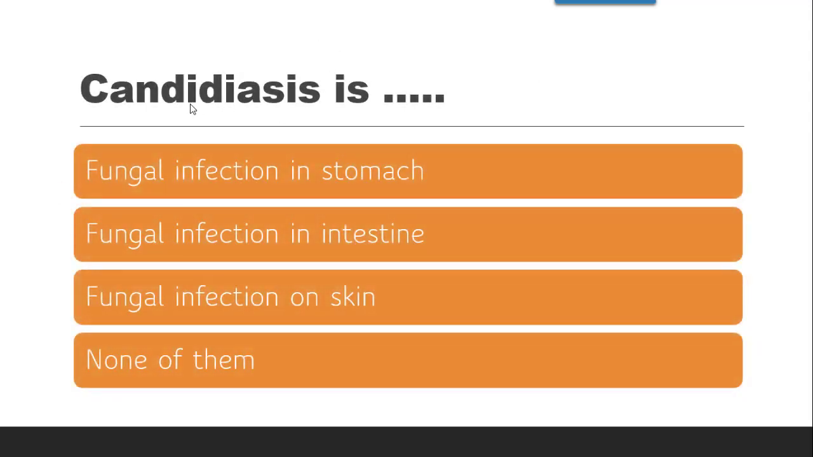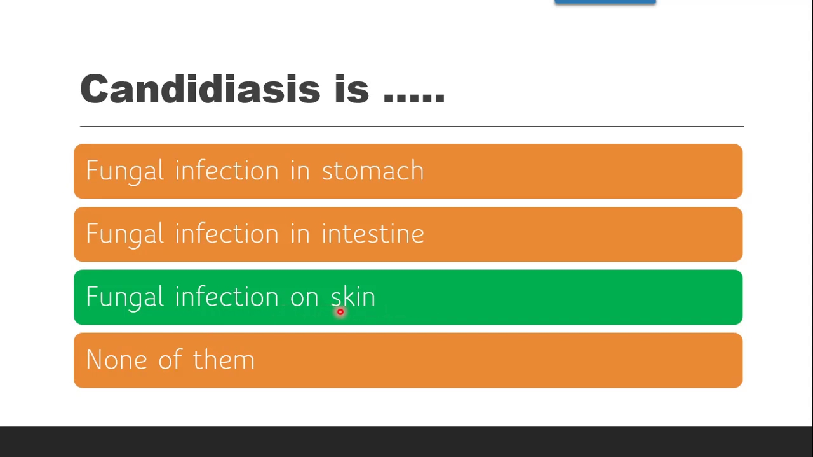Next question is candidiasis is dash. Candidiasis, whether it is a fungal infection in stomach, whether it is a fungal infection in the intestine, whether it is the fungal infection on skin, and none of them. The correct answer is it is fungal infection on the skin.